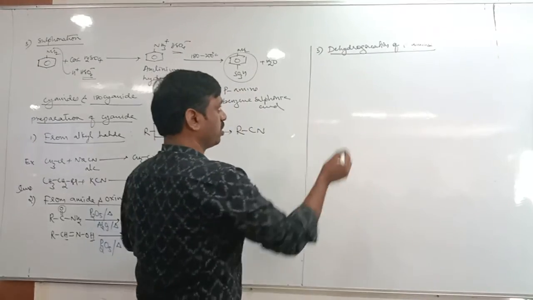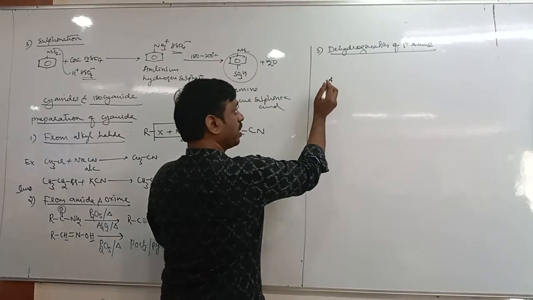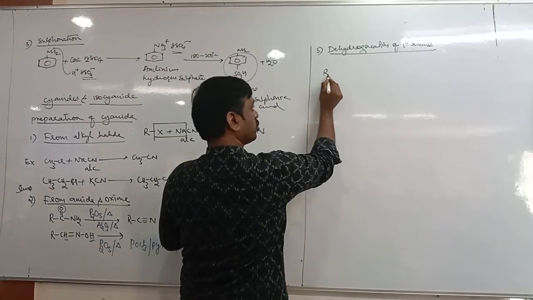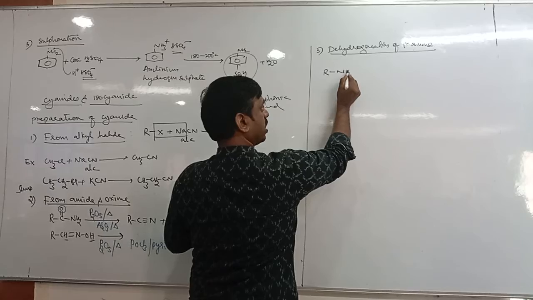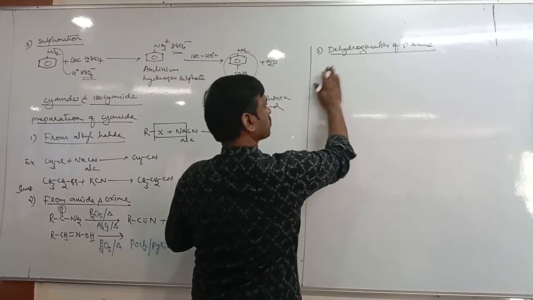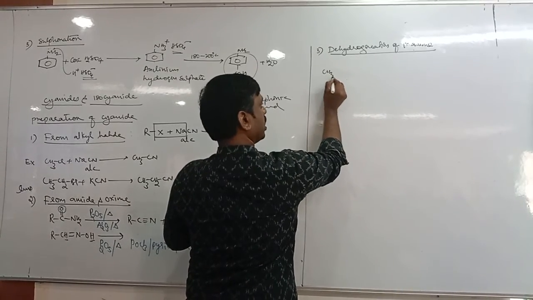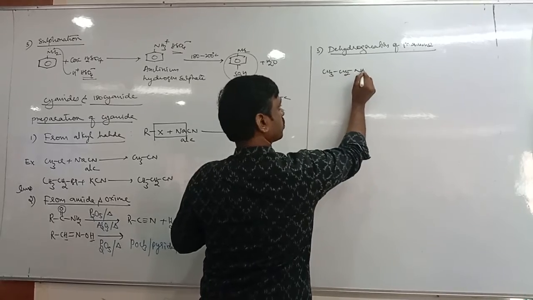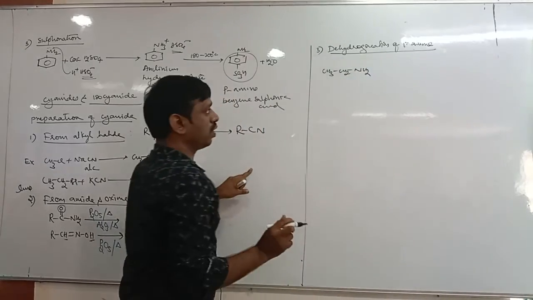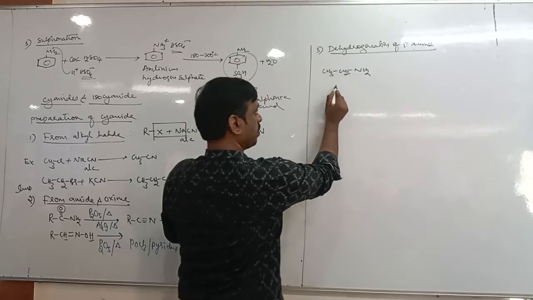Now here also the same condition. Primary amines undergo dehydrogenation. Let us take CH3CH2NH2, a primary amine.